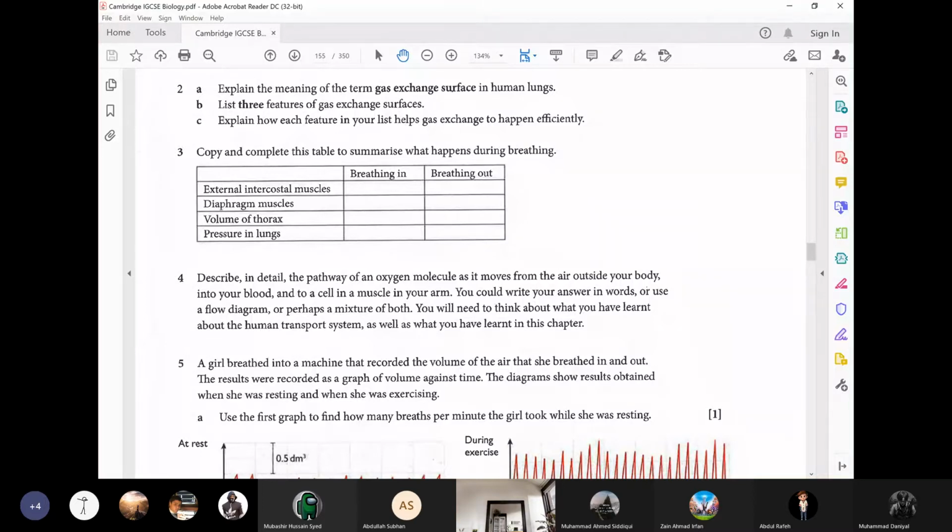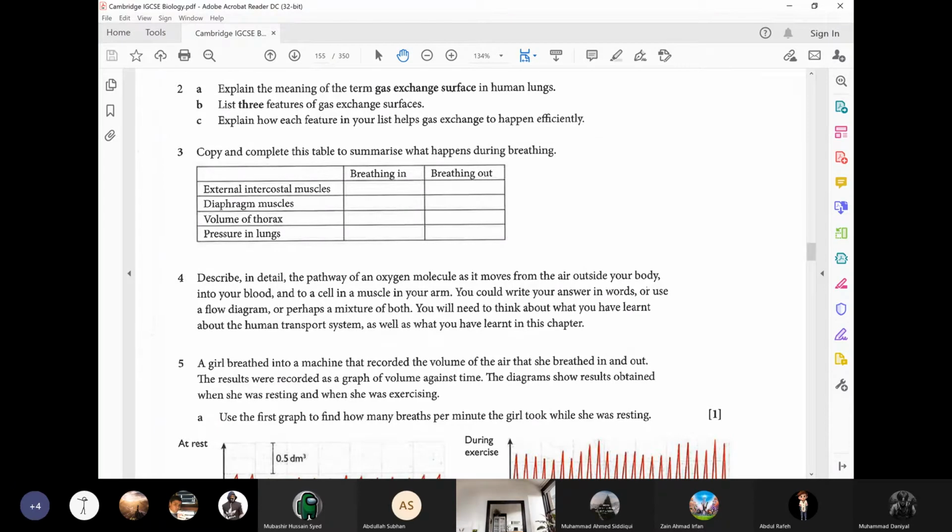Volume of the thorax. Sir, it increases when breathing in and decreases when breathing out. Very good. Now, boys, let me tell you, the word thorax means chest cavity.